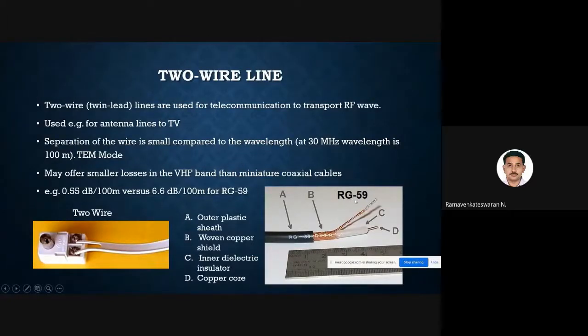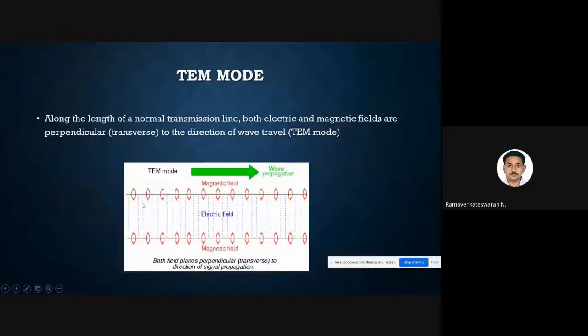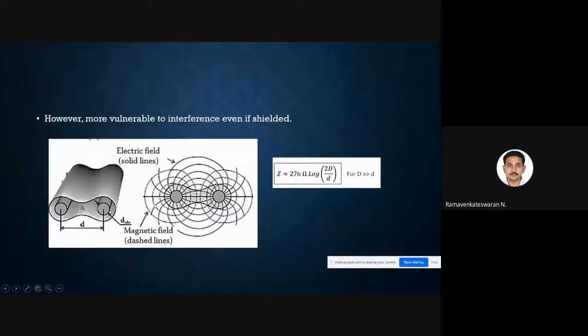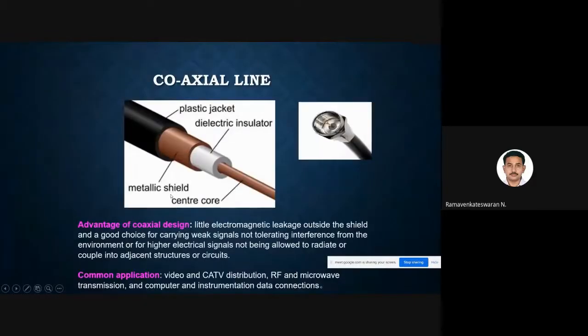This RG59 is typically used in many places now. For example, DTH antenna to TV, all the cables are now this coaxial cable. This is a two wire cable, and this is how it propagates in two wire lines. There are electric and magnetic fields, and how they propagate we will see in the waveguides.